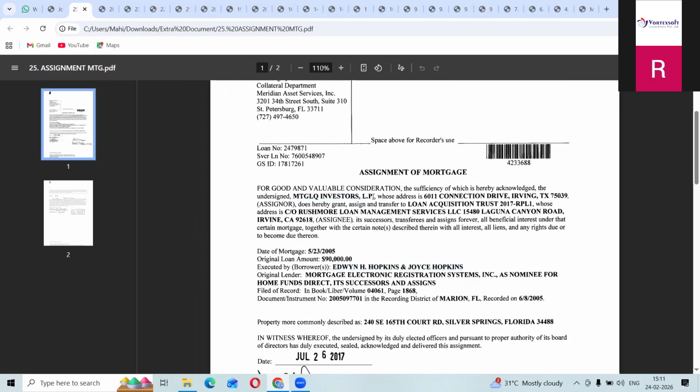After taking this loan, they found out that this bank is providing a lower rate of interest. So they transferred their loan from this bank to that bank. For that they made one assignment of mortgage. Now they have transferred the loan to Loan Acquisition Trust 2017 RPLI. So this is called assignment of mortgage. See, the date of mortgage they have given is May 2005. Loan amount $90,000. These two persons are the borrowers.